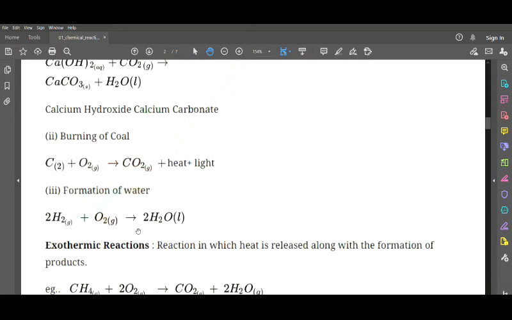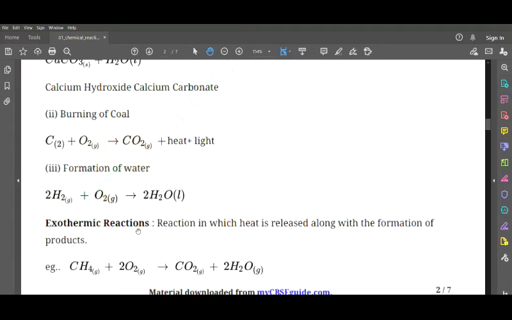Now we have one more chemical reaction, that is the burning of coal. When you take burning of coal, we have carbon plus oxygen gives us carbon dioxide. It also evolves heat and light. That is the reaction we have here. When you burn coal, it will be carbon plus oxygen giving us carbon dioxide plus heat and also light.